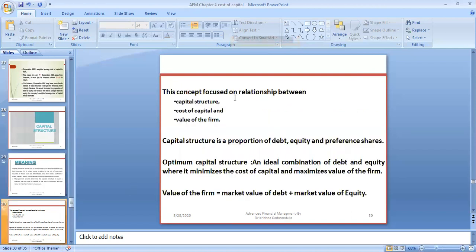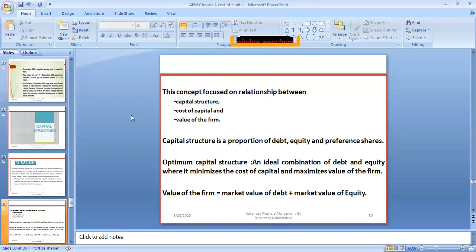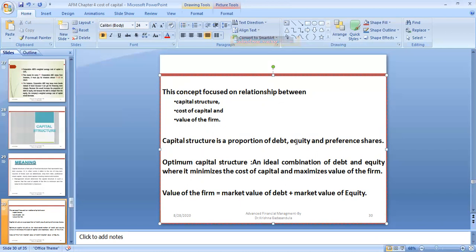And this concept is focused on the relationship between capital structure, cost of capital, and value of the firm. Just now I told you, when the cost of debt is cheaper, then your weighted average cost of capital must be less. So the concept of capital structure depends upon these three aspects: capital structure, cost of capital, and value of the firm. Capital structure is the proportion of debt and equity, and preference shares, as we just discussed.